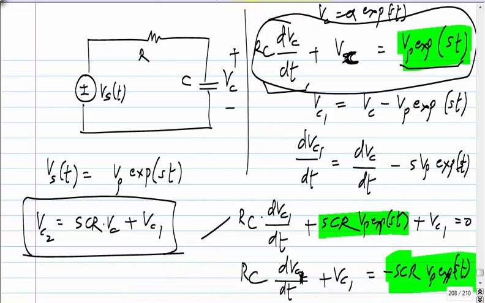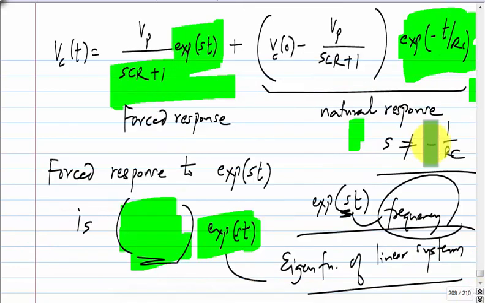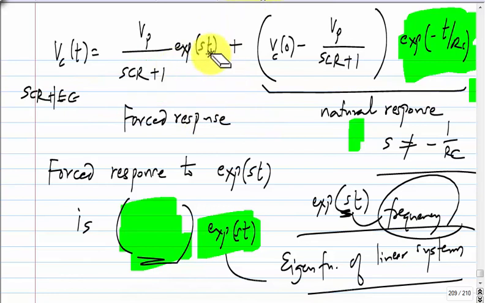One way to do that, what I would suggest, if you don't want to go back to all of the differential equation solution business, is you define Vc1 and Vc2 like this and just do back substitution. You should get the same result. The second thing is, this we know is not valid for S equals 1 by RC. There are many ways to fix this. One of the possible ways is you define SCR plus 1 equals epsilon, and take the limit of epsilon going to 0. That means that wherever S appears, you have to rewrite it in terms of epsilon and then take the limit properly.